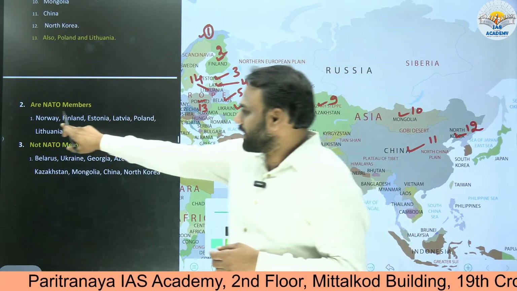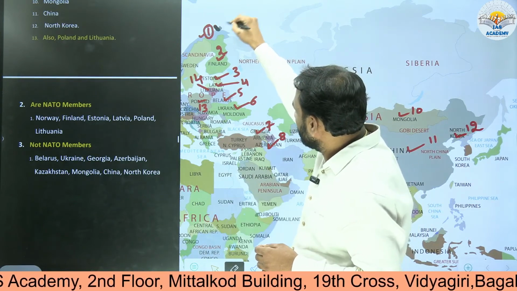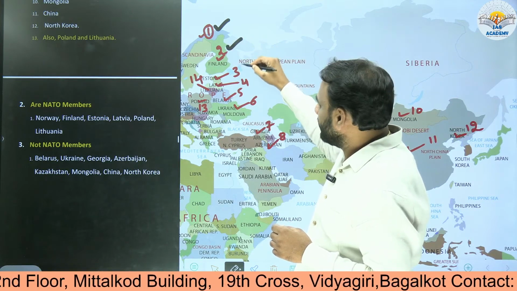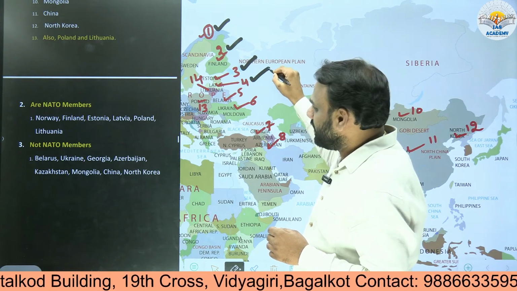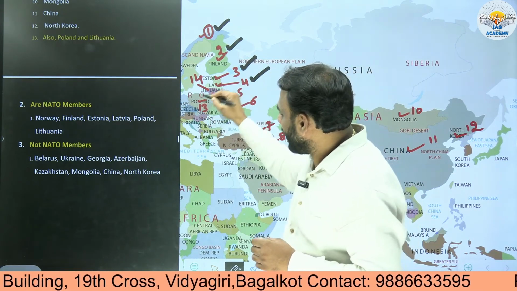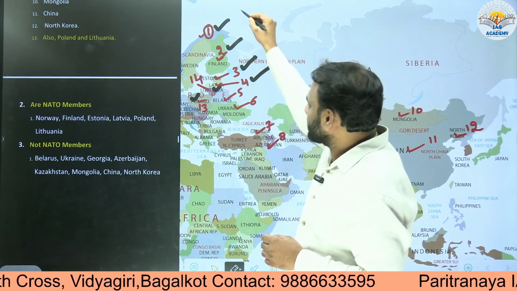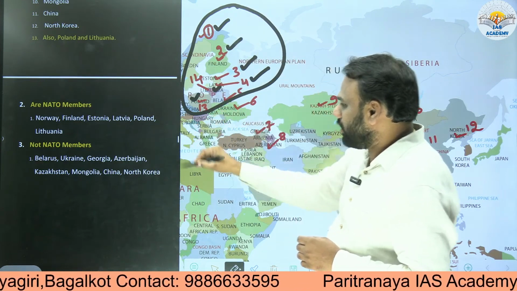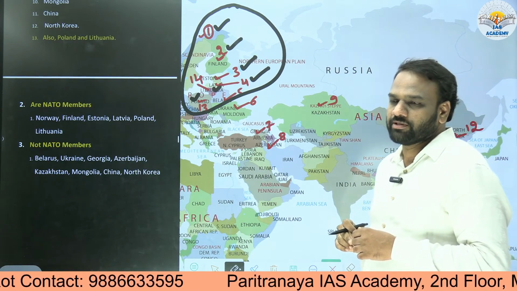Here Norway, Finland, Estonia, Latvia, Poland, Lithuania are NATO members. Norway is a NATO member, Finland is a NATO member, Estonia is a NATO member, Latvia is a NATO member. Similarly, Poland is a NATO member and Lithuania is a NATO member. Except these six countries, all the other countries present here are not NATO members.